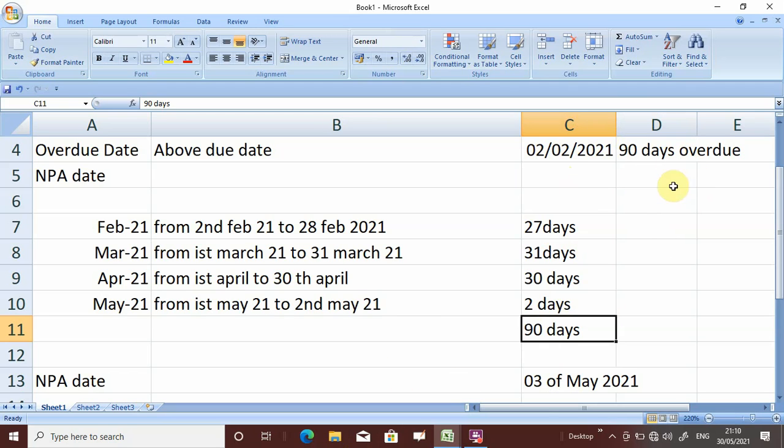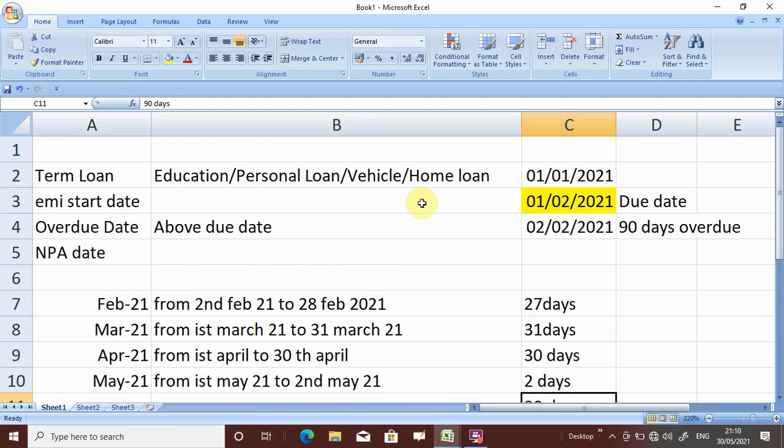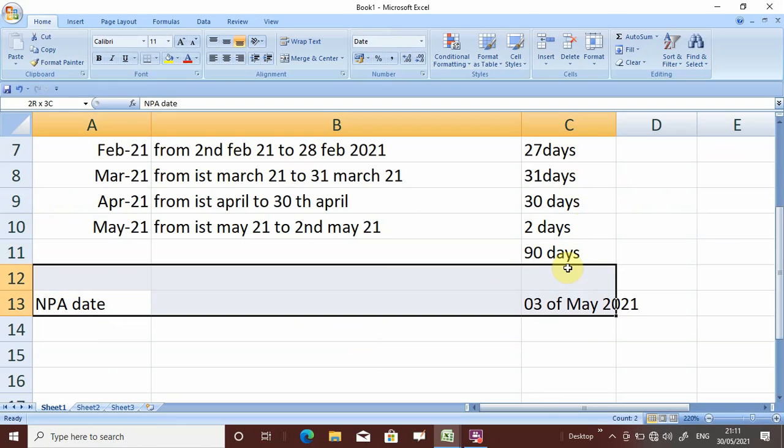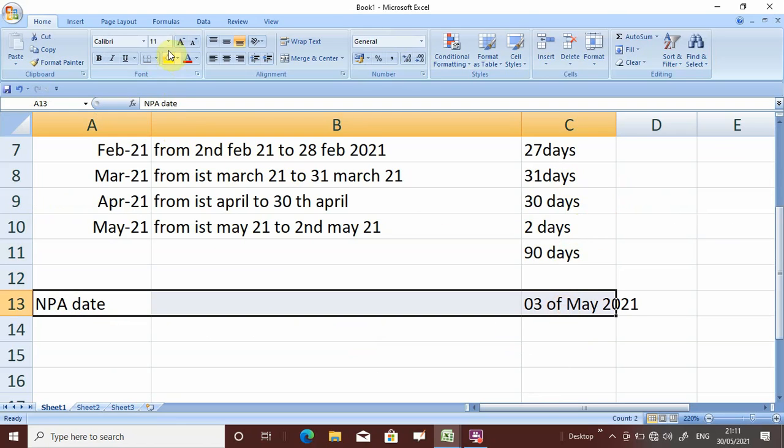Now if in these 90 days no payment comes, then on the 91st day the account will slip to NPA. So it is 90 days overdue, not 90 days from the EMI date, but 90 days from the overdue date, that means immediately after the date of the EMI. So 2nd February will be your overdue date, and this way you can calculate, and NPA date will be 3rd of May 2021.